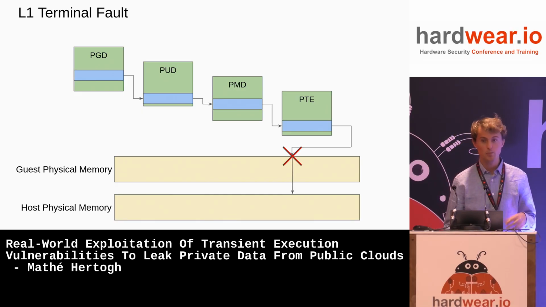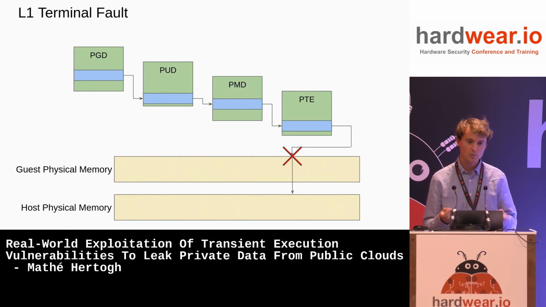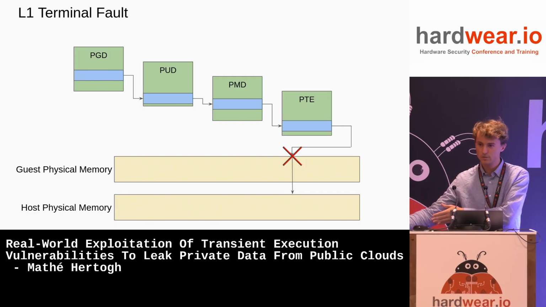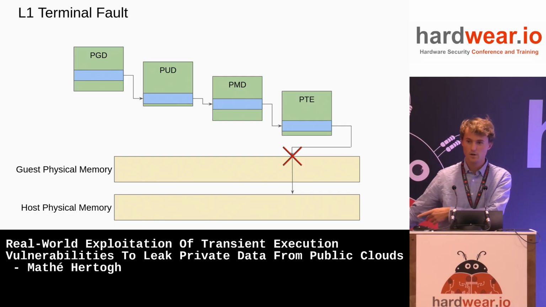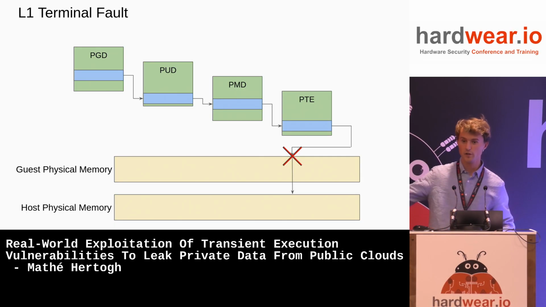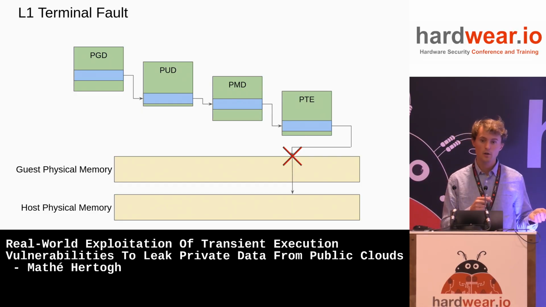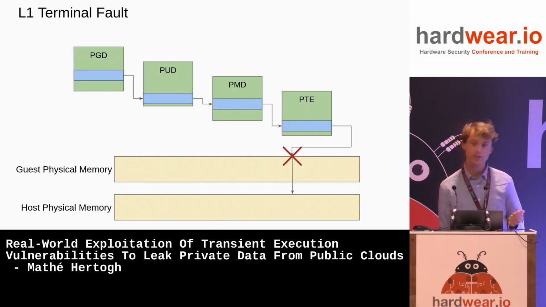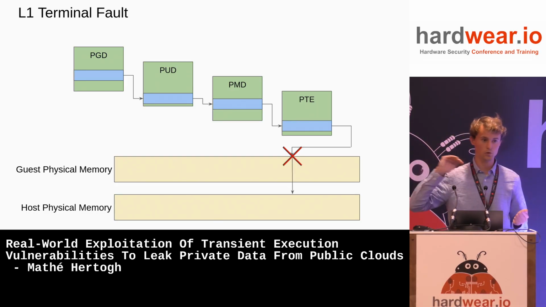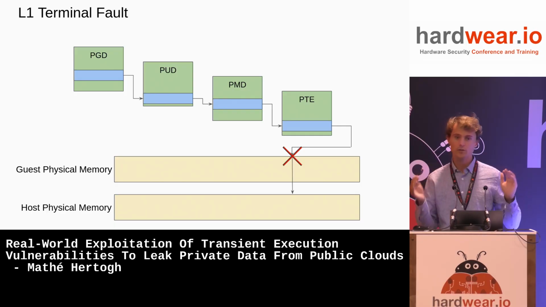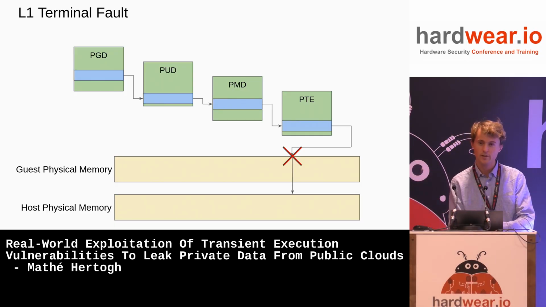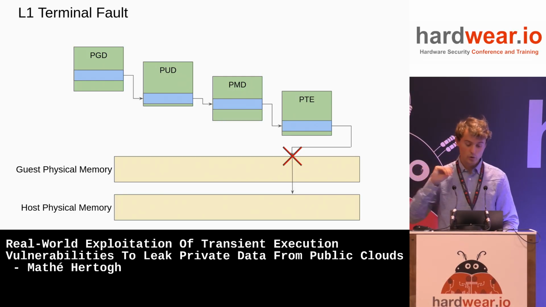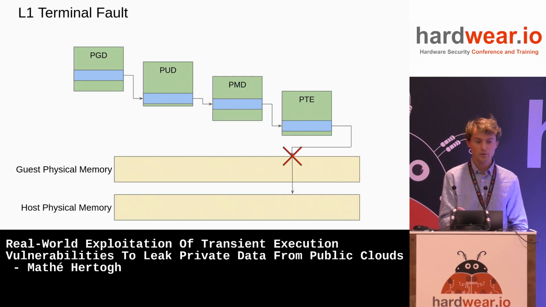So what happens is, on the microarchitectural level, the CPU will pass to the pipeline whatever was the value at that physical address, host physical address, to instructions of the attacker, and then the attacker can do some, for example, cache side channel techniques to actually get it out into the real software world. Like I said, since we know of Spectre and such, whenever you leak something microarchitecturally, you can also leak it architecturally. So what this gives you as an attacker is the primitive.